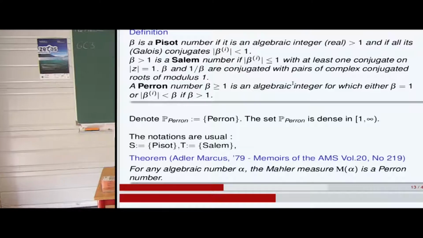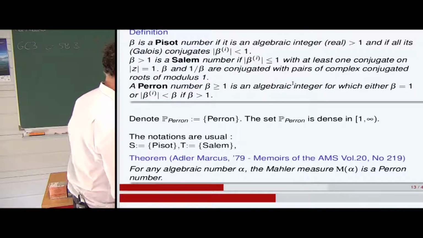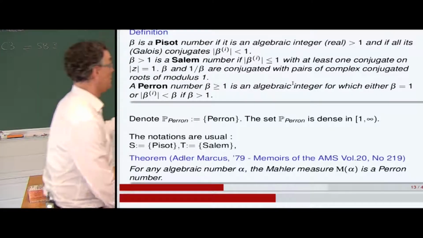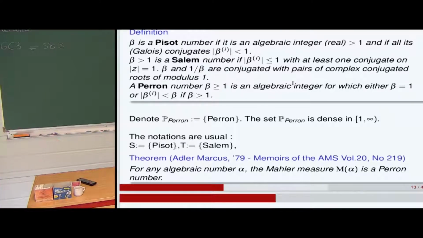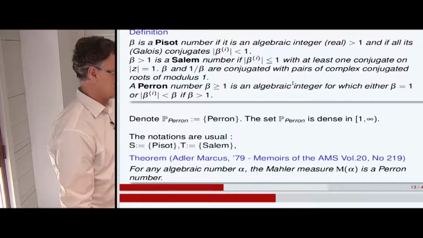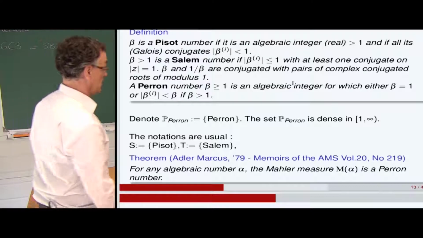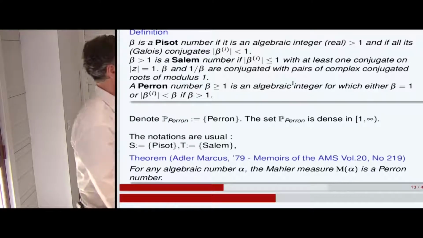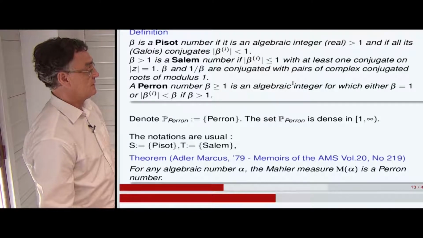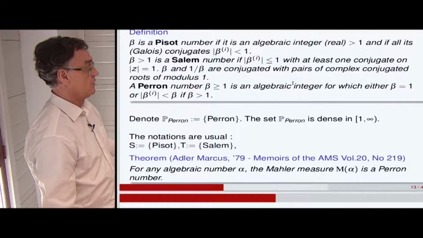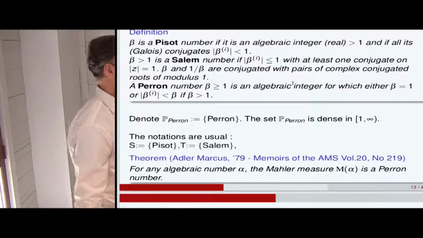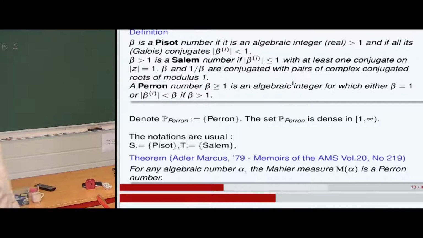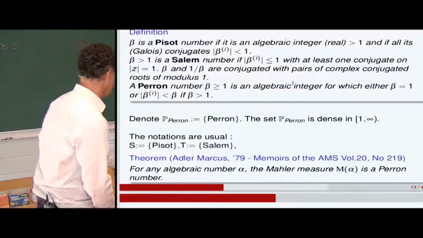So the Mahler measure has Galois conjugates. What is the degree of the Mahler measure as a Perron number? It's an extremely difficult problem, and the Mahler measure M(alpha) eventually may arise from several algebraic numbers, alpha 1, alpha 2, alpha 3. That's called the inverse problem.